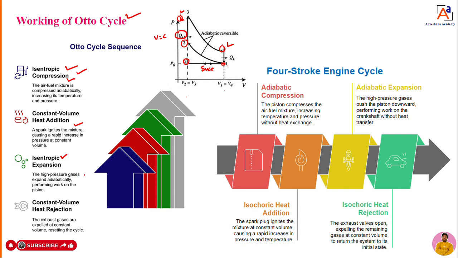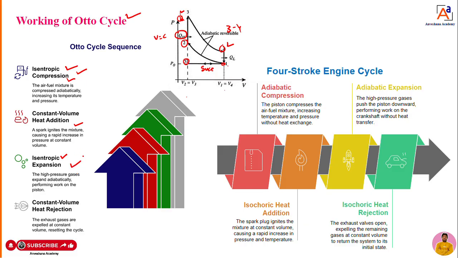So we have 1 to 2, 2 to 3, 3 to 4. 3 to 4 is adiabatic or isentropic expansion.